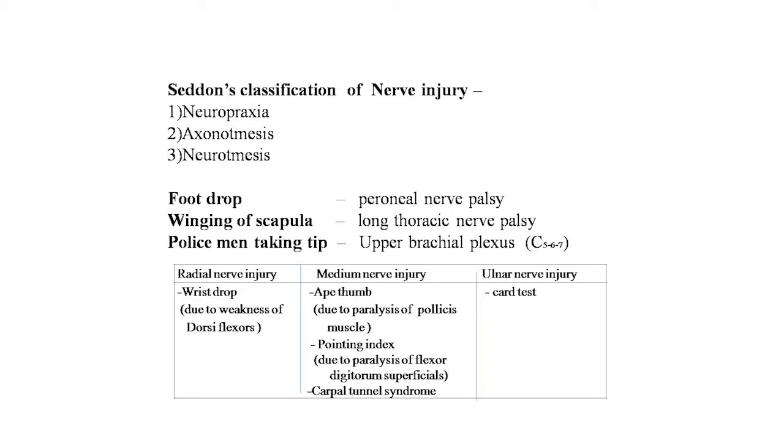If there is a radial nerve injury due to the various fractures of the radius and ulna or a humerus, wrist drop may develop due to the weakness of the dorsiflexors. If there is a median nerve injury, ape thumb, pointing index or carpal tunnel syndrome may develop. Ape thumb is due to the paralysis of the pollicis muscles, pointing index due to the paralysis of the flexor digitorum superficialis, and carpal tunnel syndrome due to the median nerve injury. And if there is an ulnar nerve injury, the card test should be performed.